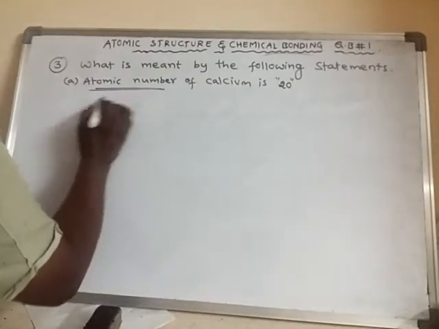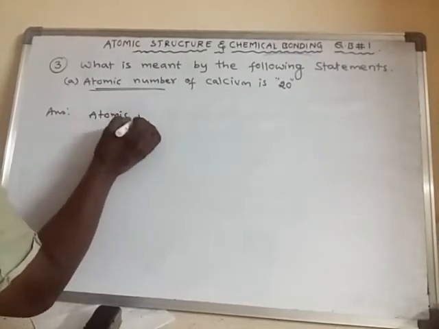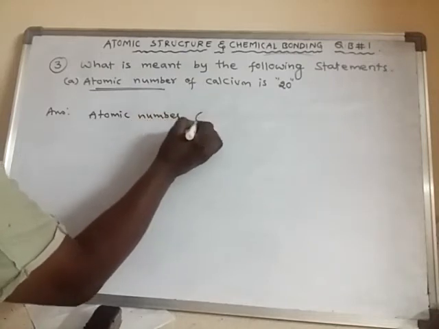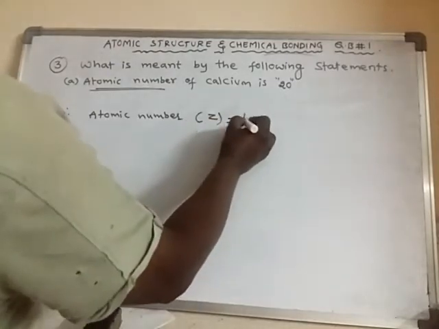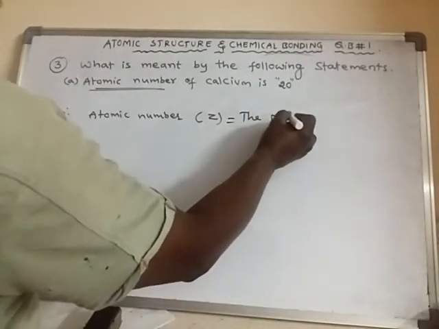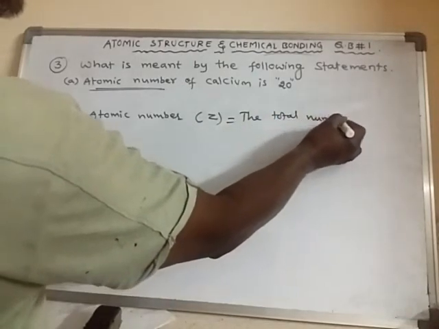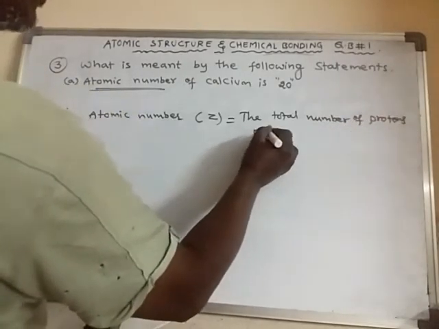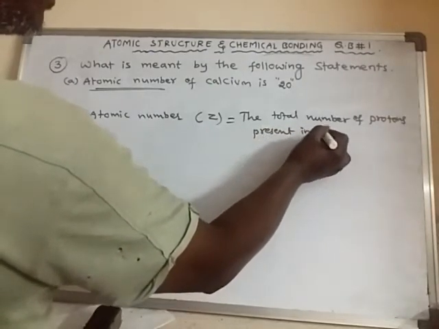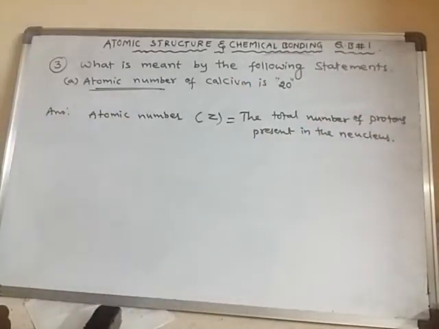Atomic number is generally denoted with a capital Z, and it is equal to the total number of protons present in the nucleus.